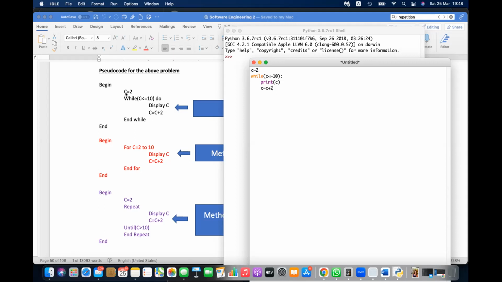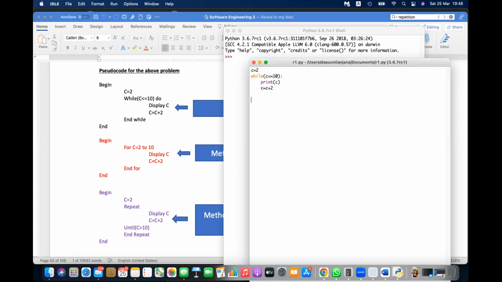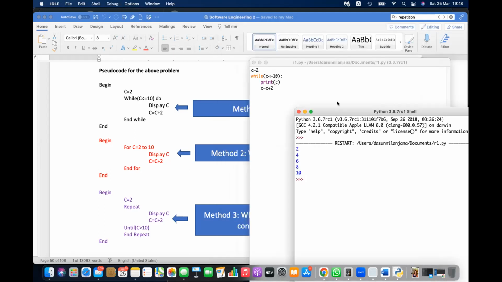So see, the pseudocode and this code are almost the same. Do is not there, instead of that colon is there, while is simple. Display will be print, that's all. So let's run this, save. You can save with any name. Let's say repetition r1.py. Okay, let's run the module and you'll get the result from 2 to 10.